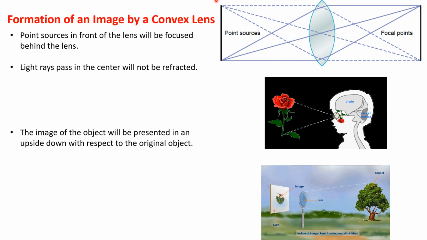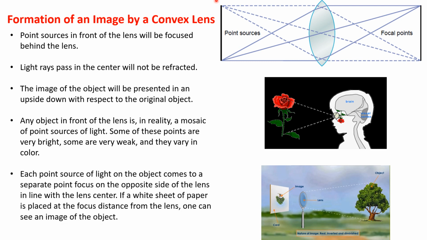Now we are going to study the formation of an image by a convex lens. Point sources in front of the lens will be focused behind the lens. That is, an object, and the point sources arising from this object are going to strike the surface of a convex lens, and the convex lens will form an image of this object behind it. This is known as the formation of an image of the object by the convex lens.